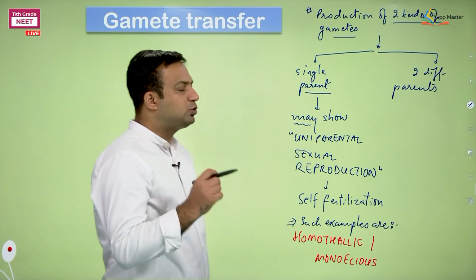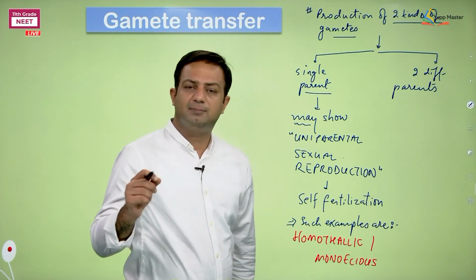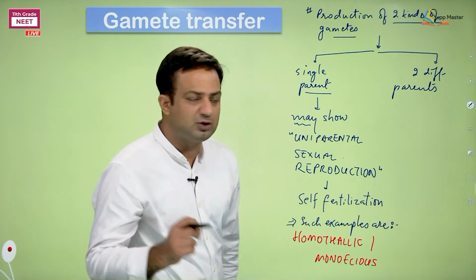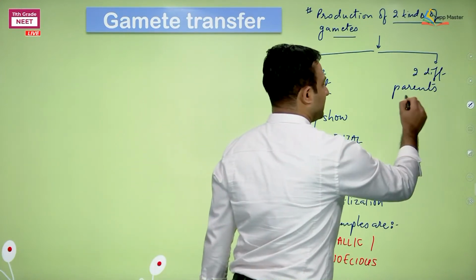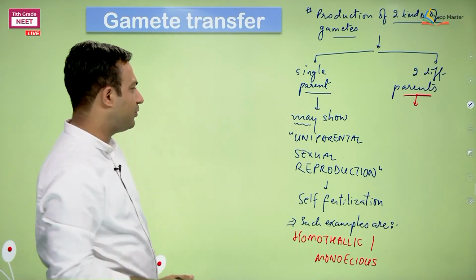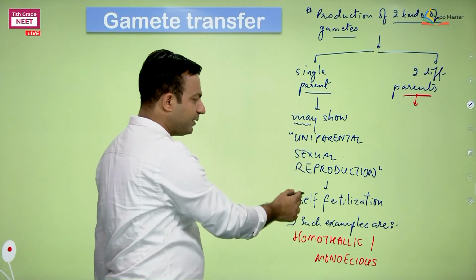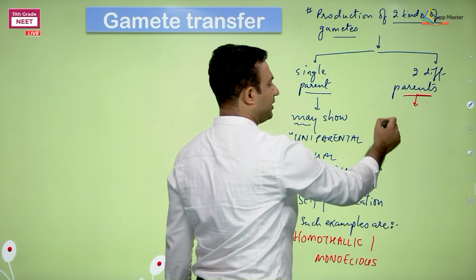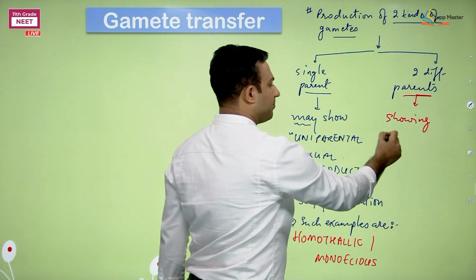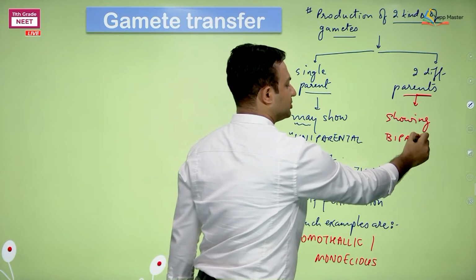Or if two parents are involved to bear the male and female gametes, meaning they are borne on separate individuals, then in that case I must have a different perception. If it is uniparental sexual reproduction for one parent, then two different parents are going to show biparental sexual reproduction.